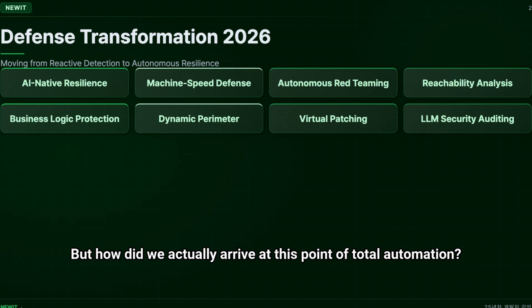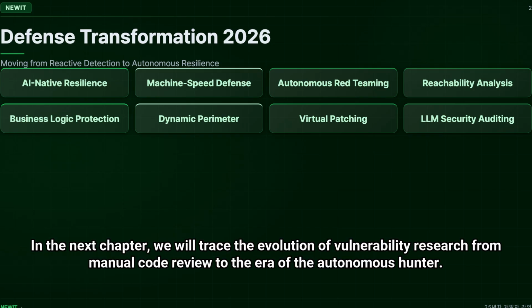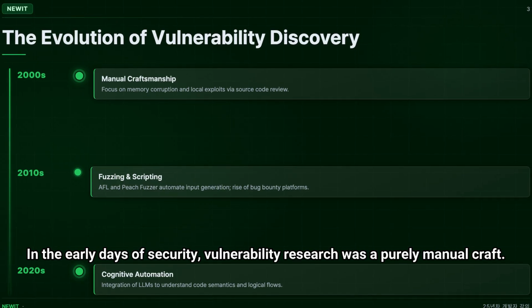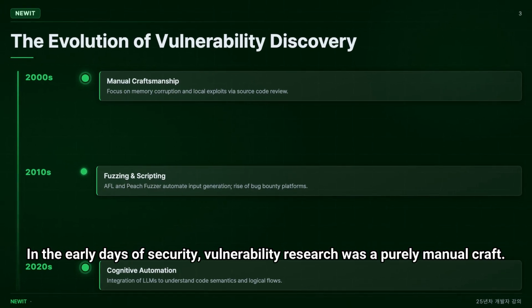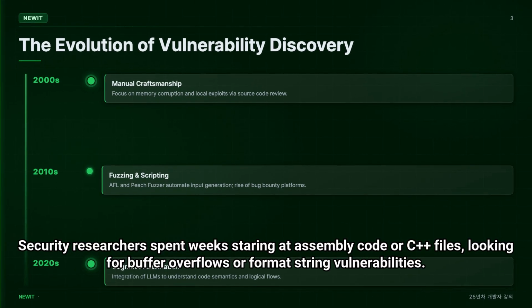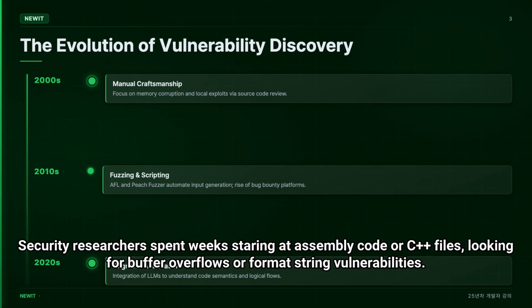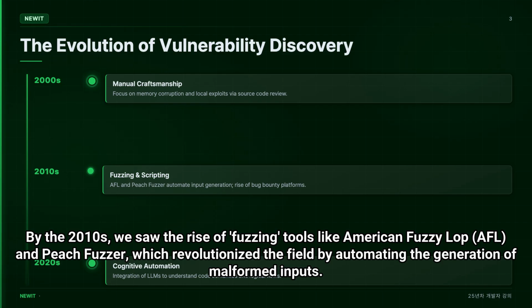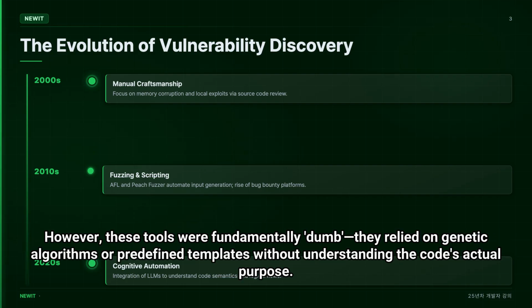But how do we actually arrive at this point of total automation? In the next chapter, we will trace the evolution of vulnerability research from manual code review to the era of the autonomous hunter. In the early days of security, vulnerability research was a purely manual craft. Security researchers spent weeks staring at assembly code or C++ files, looking for buffer overflows or format string vulnerabilities. By the 2010s, we saw the rise of fuzzing tools like American Fuzzy Lop, AFL, and Peach Fuzzer, which revolutionized the field by automating the generation of malformed inputs.